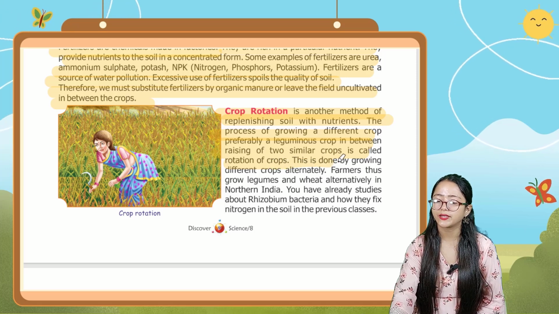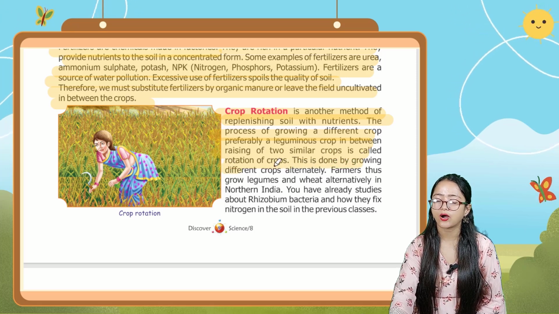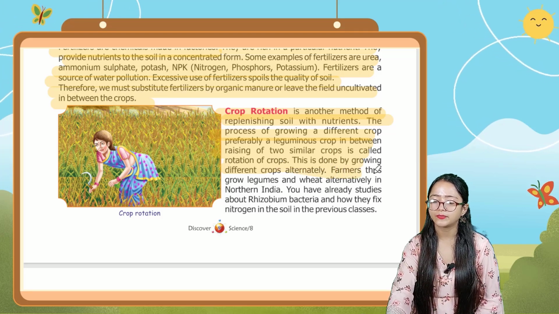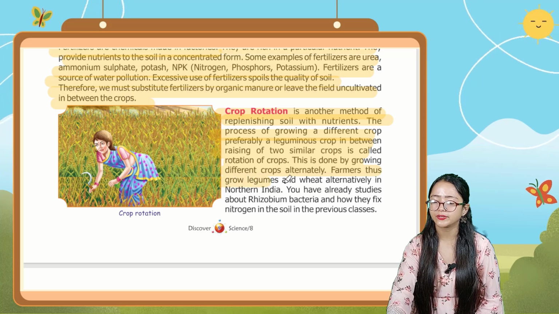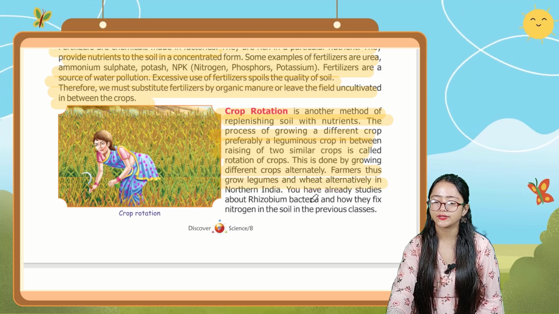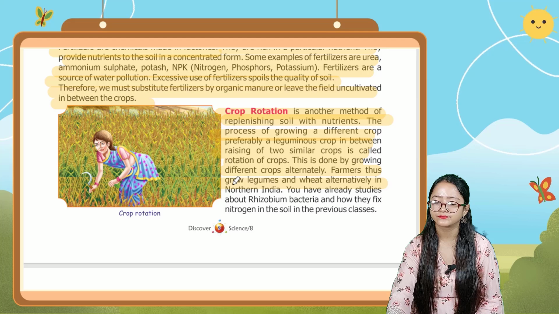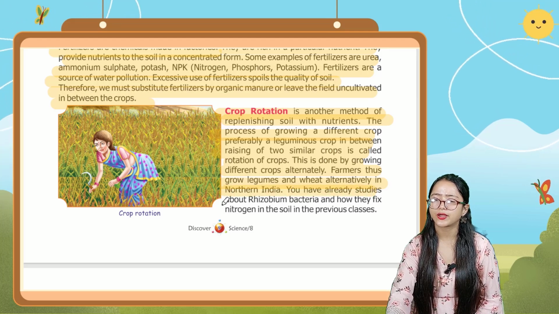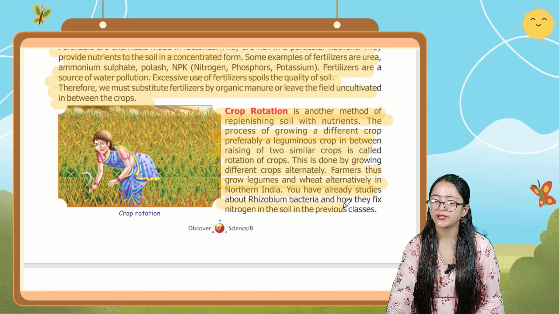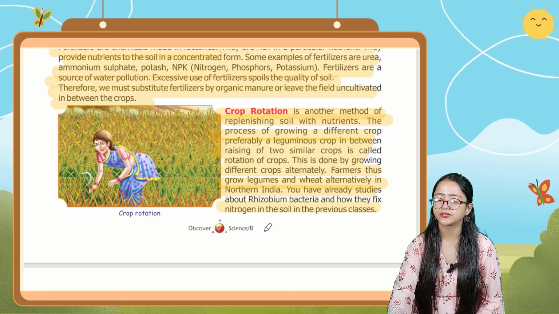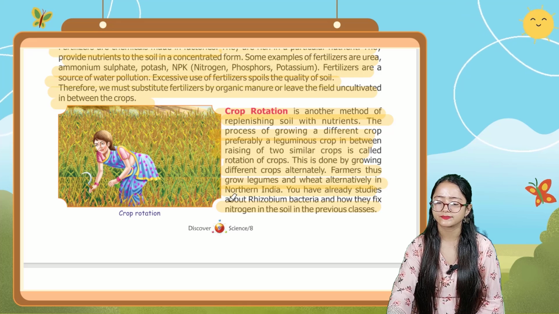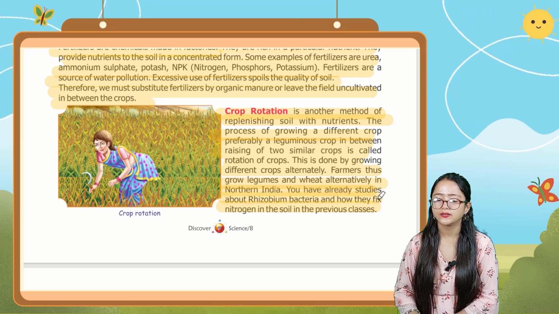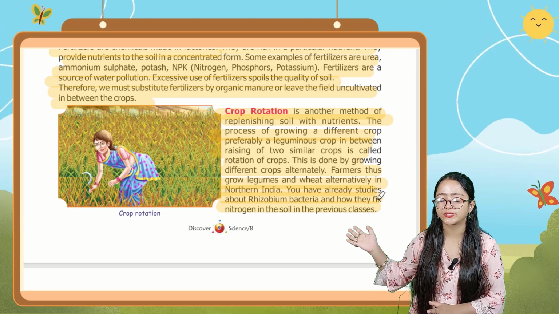This is done by growing different crops alternately. Farmers thus grow leguminous crops and wheat alternately in northern India. You have already studied about rhizobium bacteria and how they fix nitrogen in the previous classes. So here you can see the crop rotation in this figure.